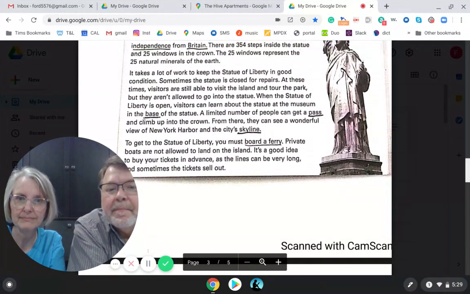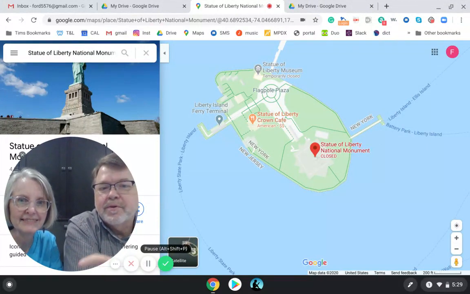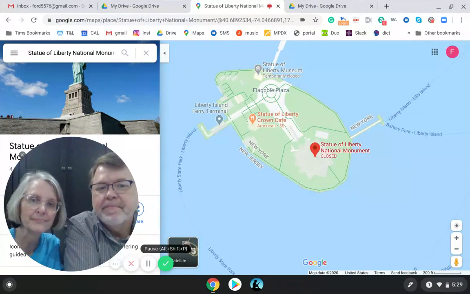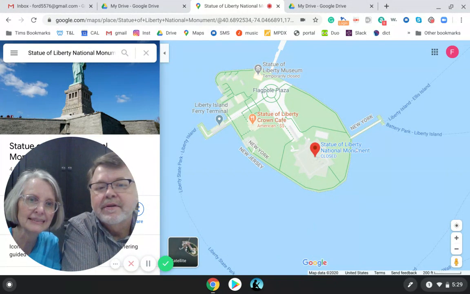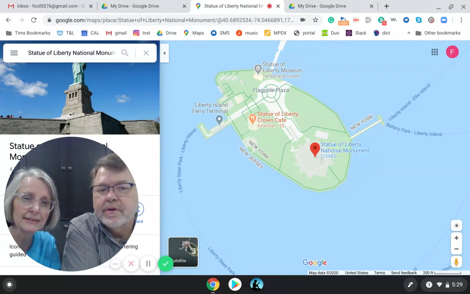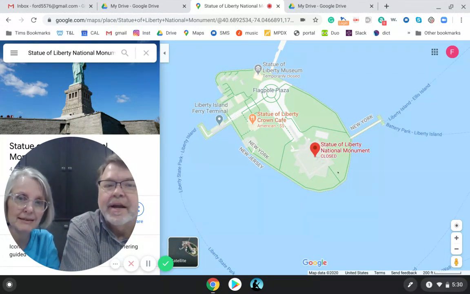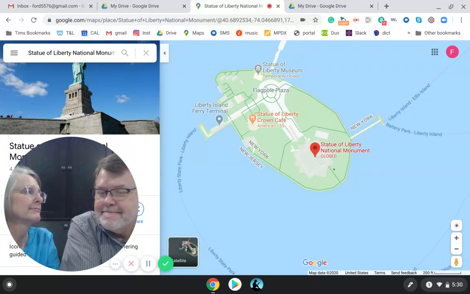I'm going to show you a map in a second here. Good. So this is a map. It shows the Statue of Liberty. Now I wanted to show you one thing on here. Statue of Liberty National Museum. Look at the word underneath it. It says closed. What does closed mean? It's not open. It means you can't go right now. Why can't you go right now?